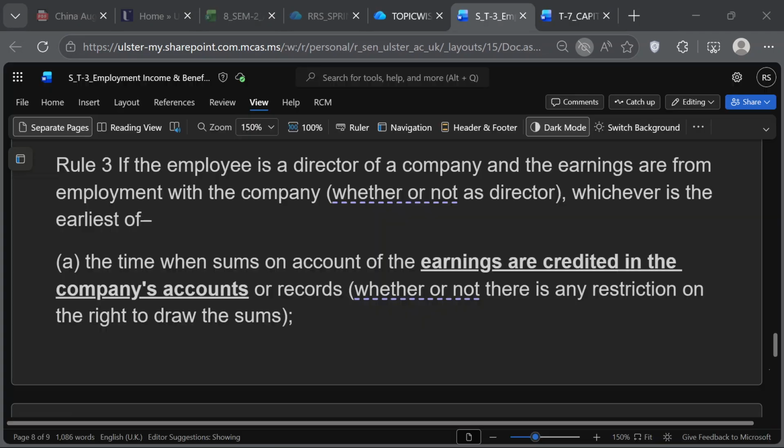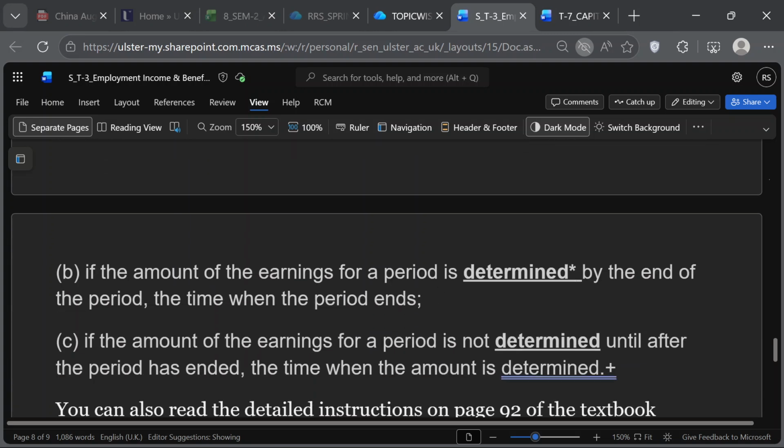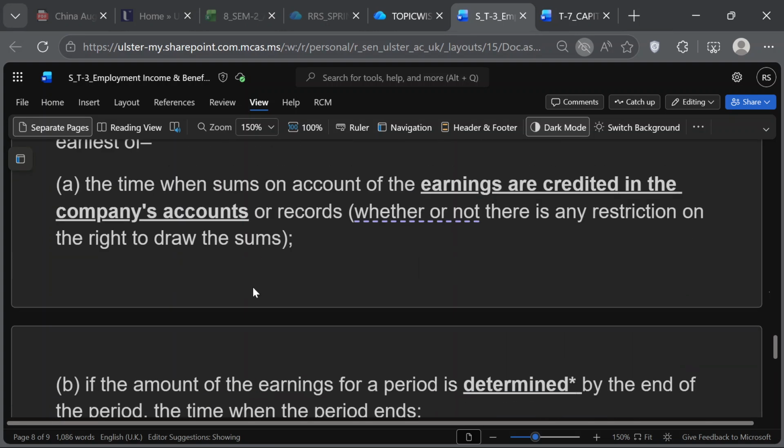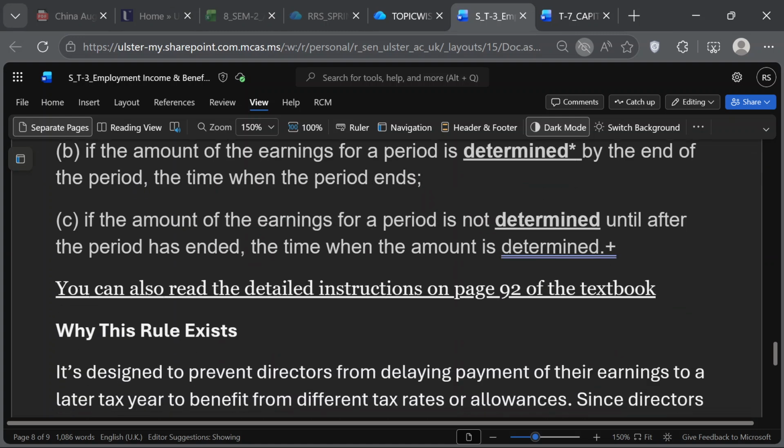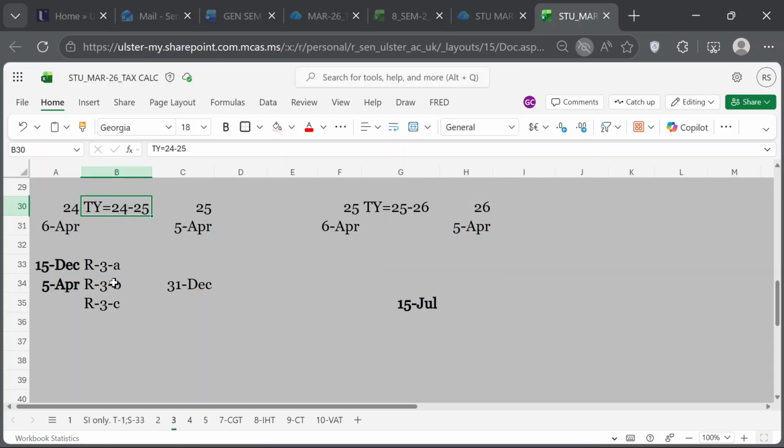Then we find out something else. Rule 3B, not Rule 3A, but Rule 3B. Now, B and C are very similar, but there is a slight difference. If the amount of the earnings for a period is determined by the end of the period, then the date to be taken is the time when the period ends. So here I've given the example of Rule 3B. This is how Rule 3B is applied.